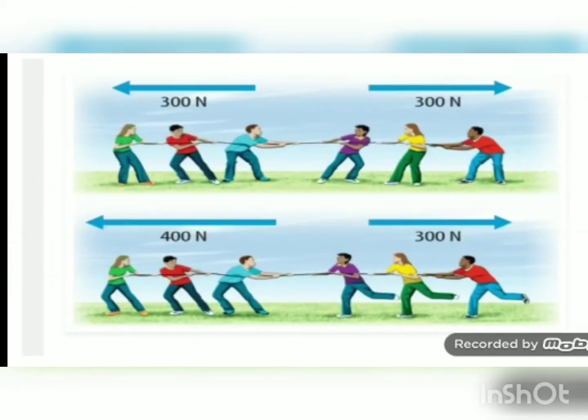Now if a number of forces are acting on an object, like in this figure you can see 400 Newton force is applied in one direction and 300 Newton force is applied in another direction. So from the figure only we can make out that motion will be in the direction of 400 Newton because the magnitude of this force is greater. But how much force will actually work? 400 minus 300, that is, net force is only 100 Newton.